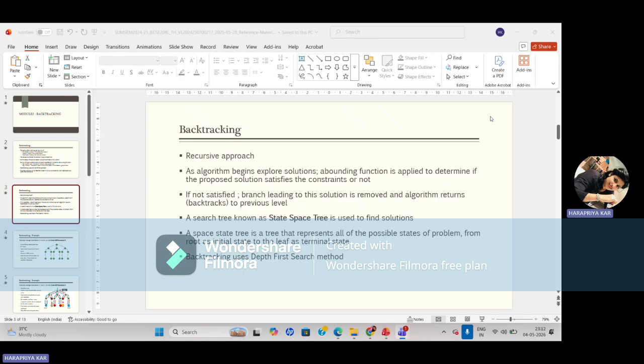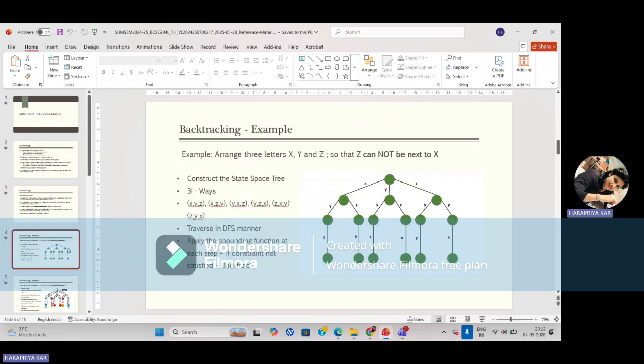Next is one of the examples you can see. So here in this example, what is happening? First of all, one example is given: arrange three letters X, Y, and Z so that Z cannot be next to X. So here the constraint is given. Z cannot be next to X.